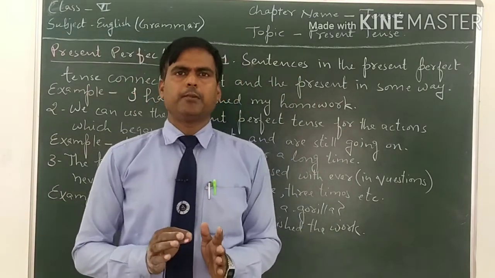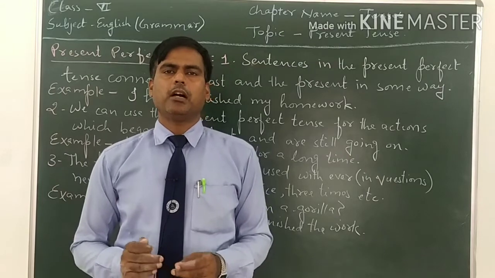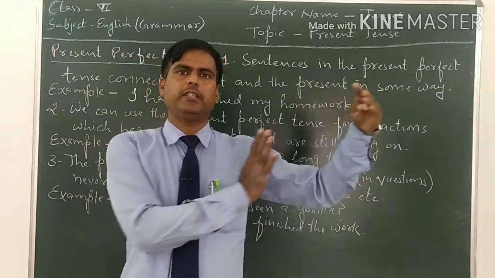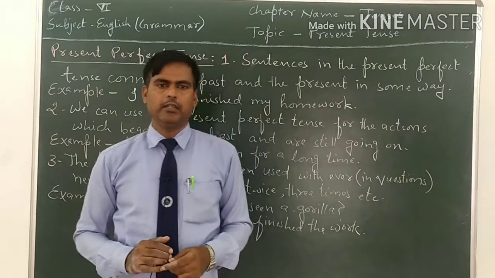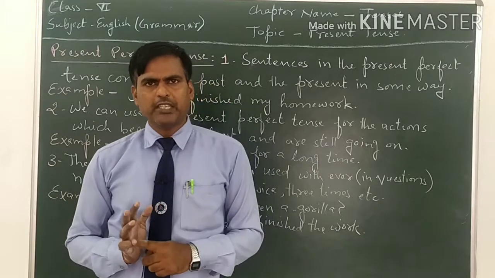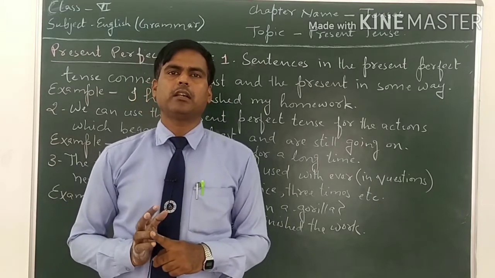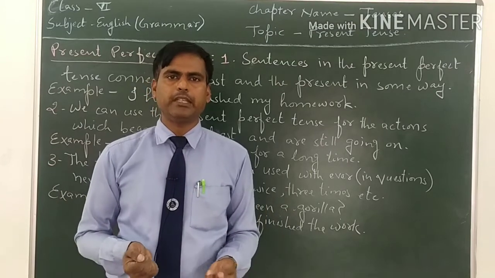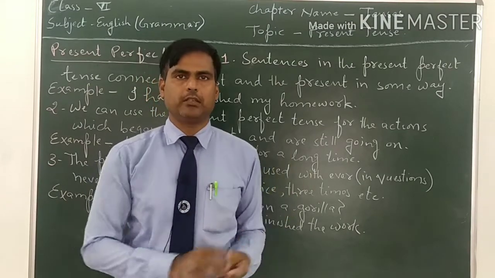The sentences in present perfect tense are connected with the past and present. That's why sometimes it seems that the present perfect tense and simple past tense are the same. They are not the same, but they are very close with each other.